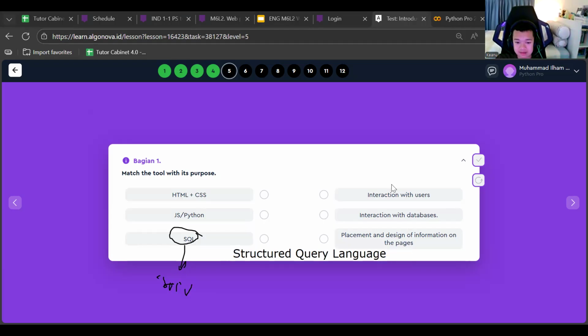It's how we can interact with the database. It's also a programming language anyway. Maybe we will learn a bit about this in today's lesson. We will try to discuss SQL.